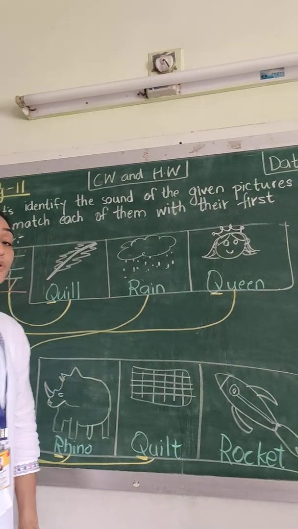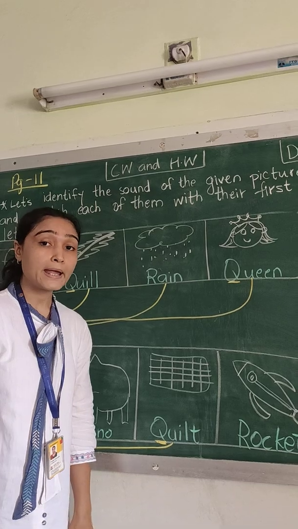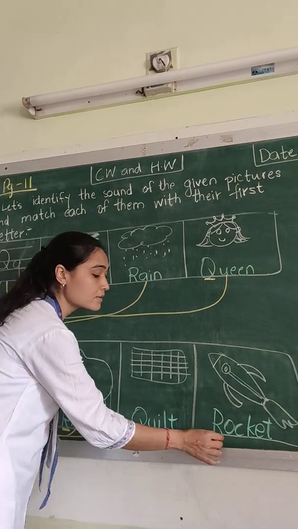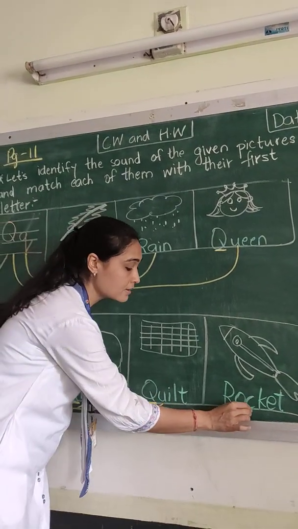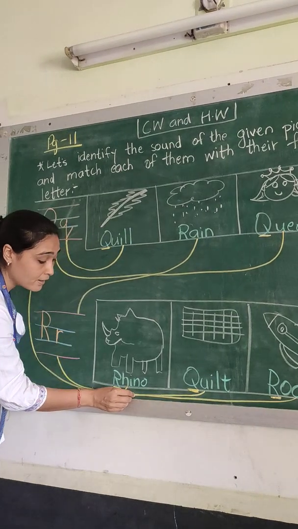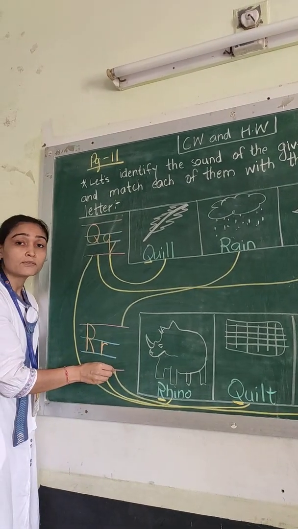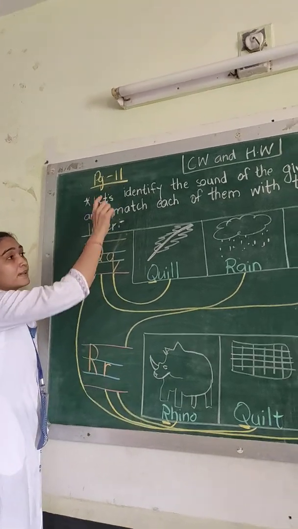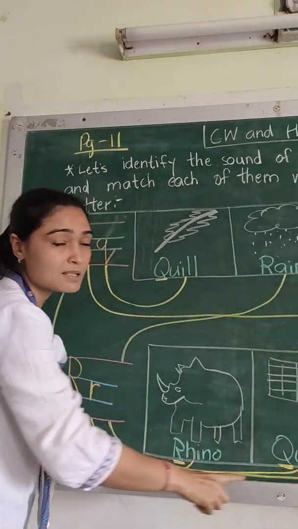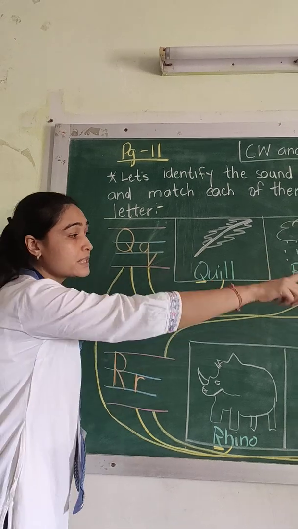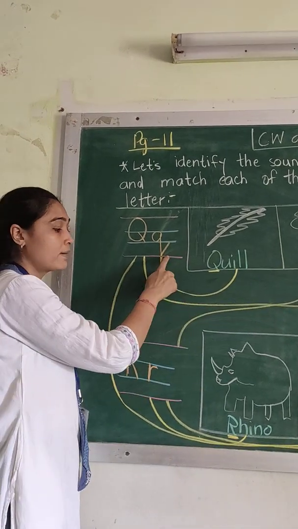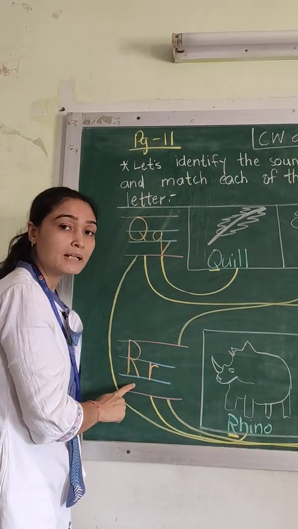So children, what do you hear when I say rocket? Rocket. I hear the sound of R. Therefore, I will match this picture to letter R. So what we have done now, on page number 11, we have seen the various pictures given to you, and you have matched them with the respective beginning letter.